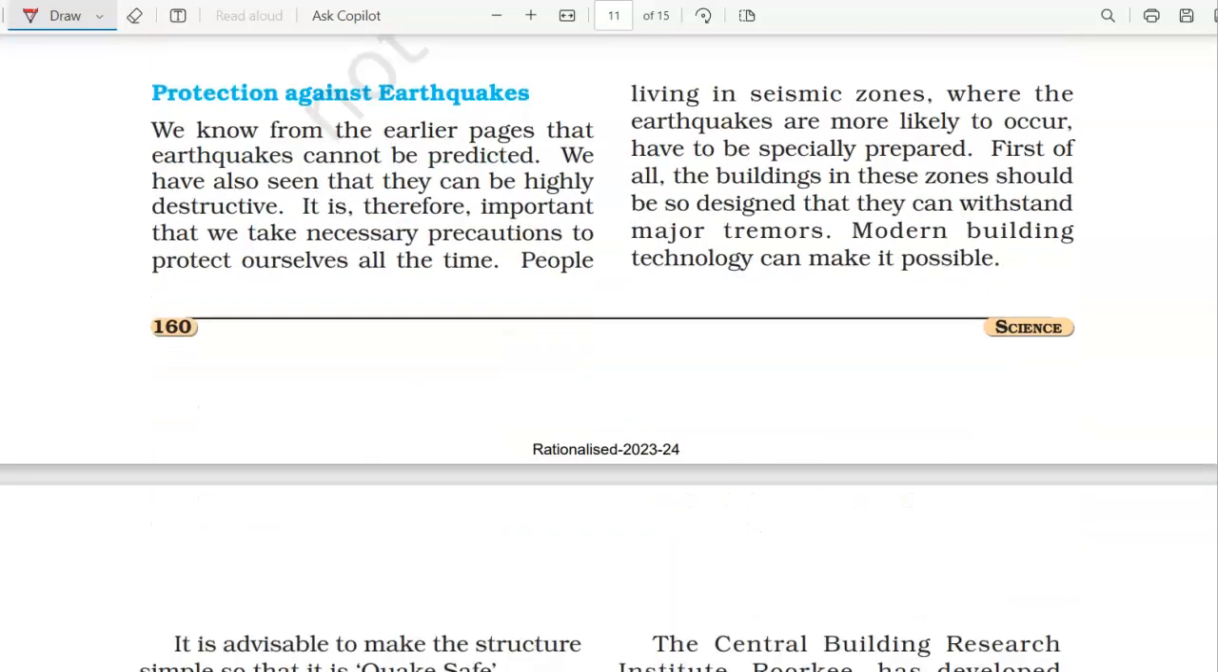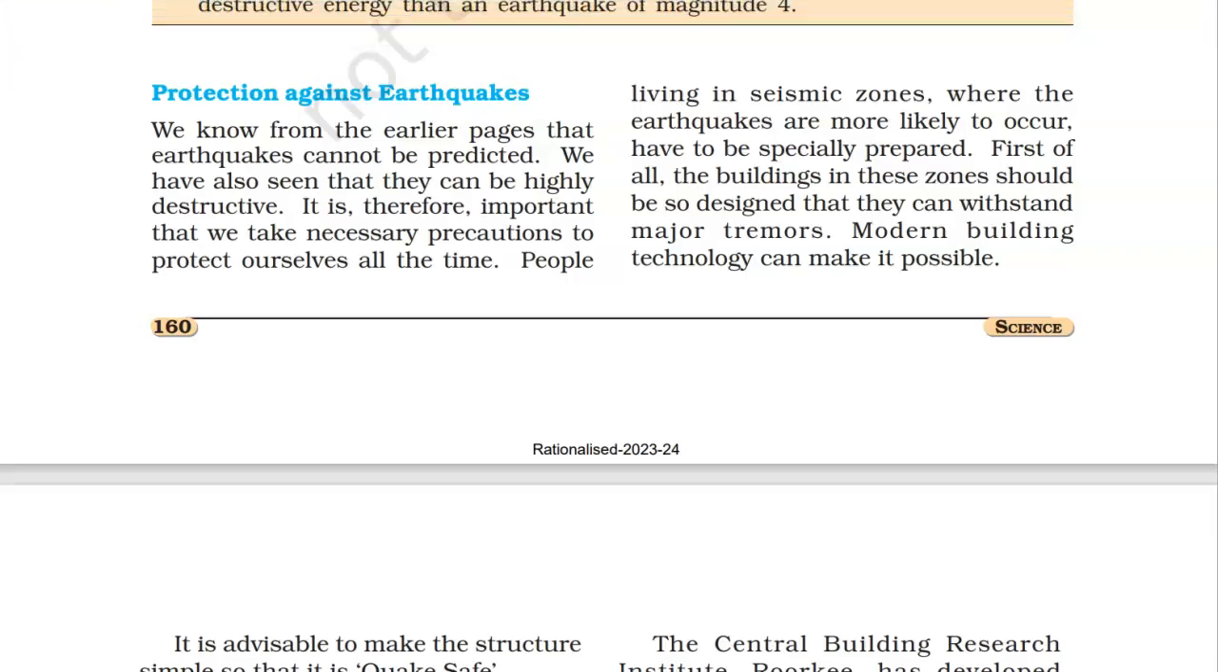Now we know what causes the earthquake. How can we measure the magnitude of the earthquake? On the Richter scale. And what are the earthquake prone areas: the seismic zones, the fault zones, the boundaries of the crushing plates, right? We know about all this. Now we'll learn how we can protect ourselves against earthquakes.